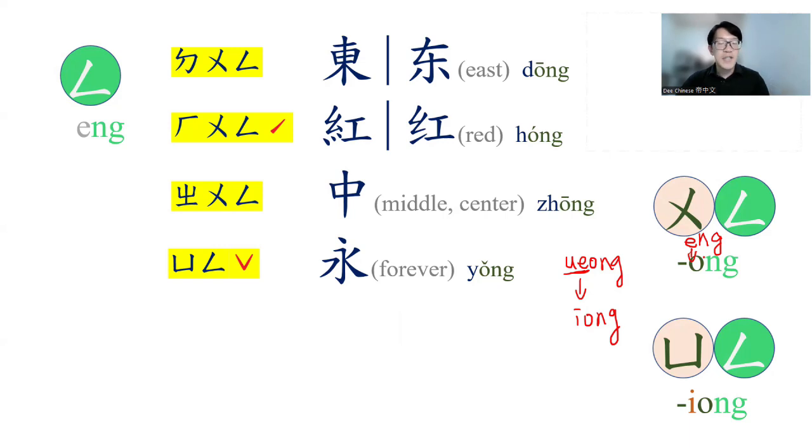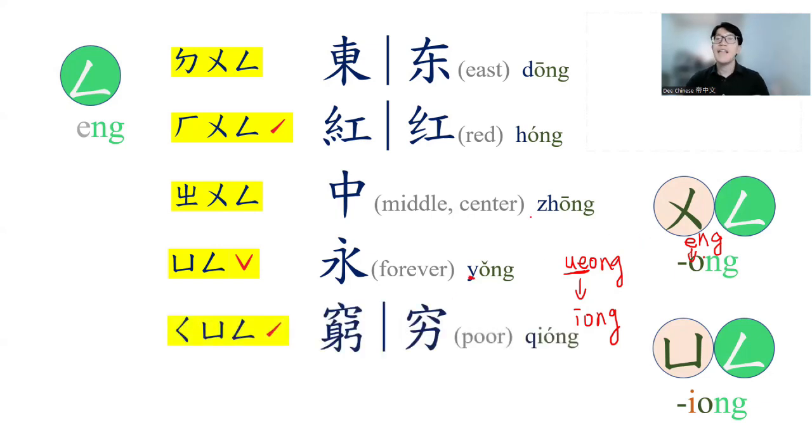So the first example here, you will see yu, third tone as yong, yong. And the next one, qi, yu, second tone, we will say chong, chong.